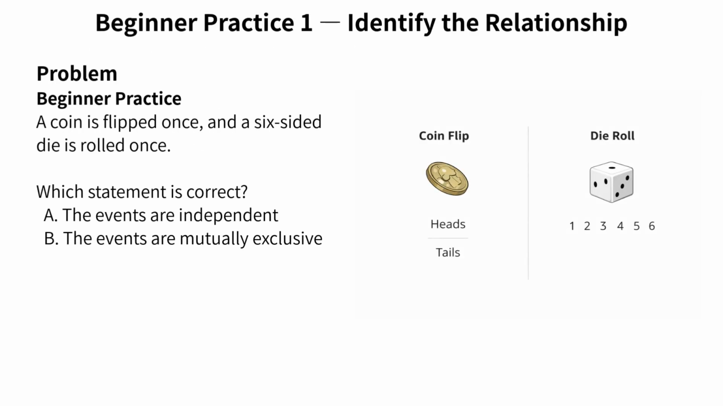Here is a beginner practice question. A coin is flipped once, and a six-sided die is rolled once. Which statement is correct? Are these events independent, or are they mutually exclusive? Take a moment and think before choosing your answer.